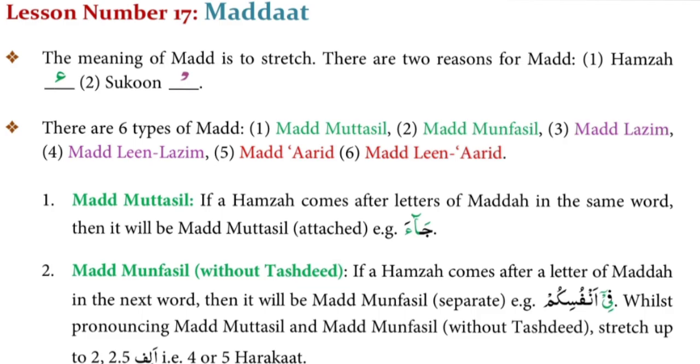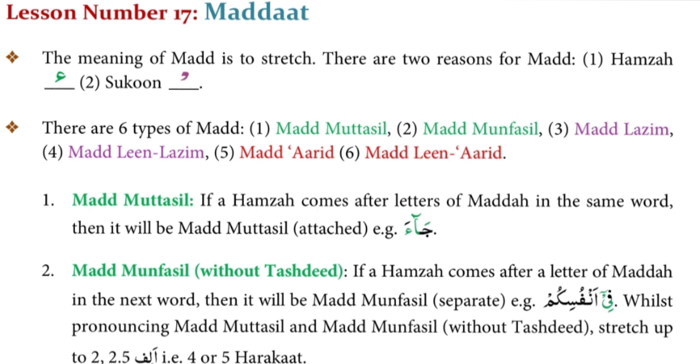Next rule, madde munfasil without tashdid. If a hamza comes after a letter of madda in the next word, then it will be madde munfasil, separate. For example, fi anfusikum. Whilst pronouncing madde muttasil and madde munfasil without tashdid, stretch up to 2.5 alif, that is 4 or 5 harakat.